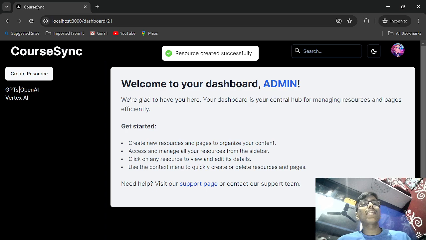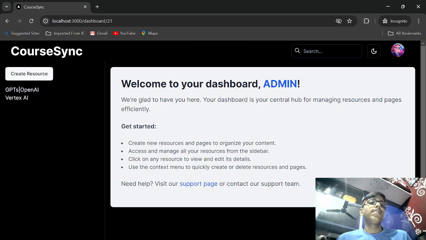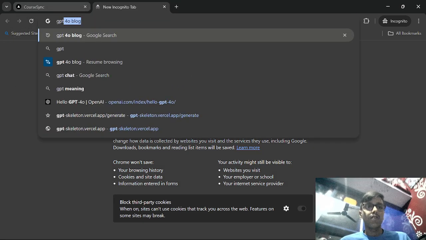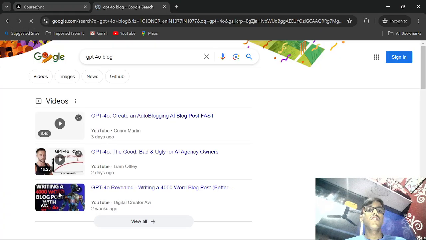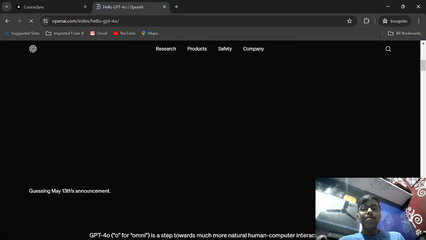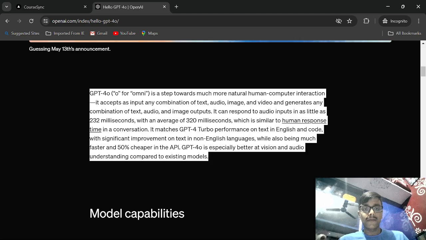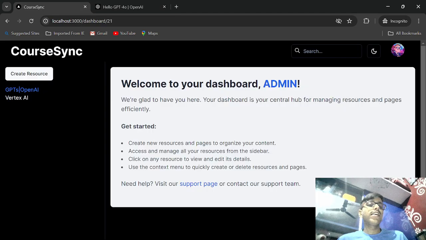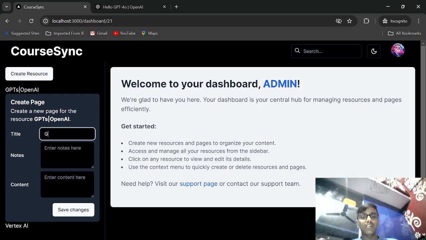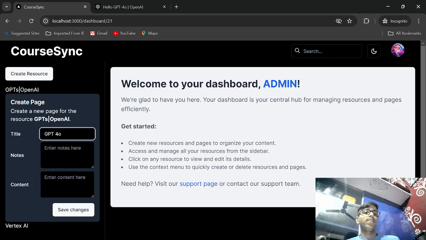I can create multiple resources, right? I hope you can see that. And let's say you just go to the GPT-4o blog, yeah, here. What I'll just do is copy a paragraph from here, like this, okay? And let's say I need to create a page in there. So I can create a page, right? I'll give the title to it as GPT-4o, right?